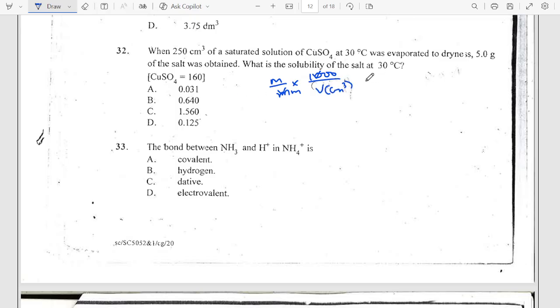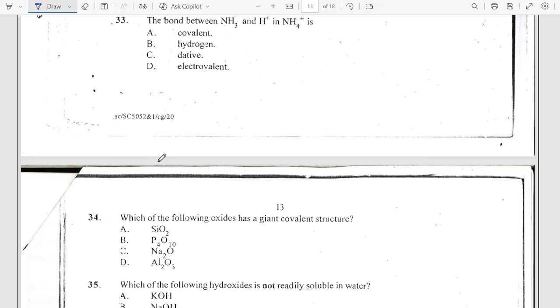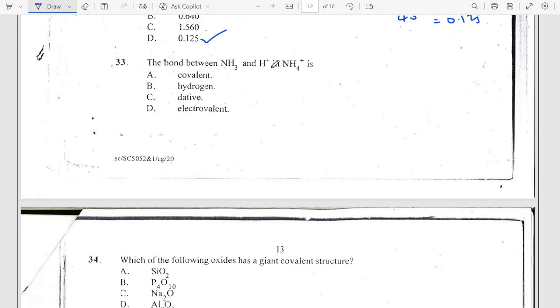Yeah, this would do. So the mass is 5.0 grams. The molar mass, according to this, is 160. Then multiplied by 1000 divided by the volume, which is 250. Okay, so this will cancel here 4 times. This will cancel here and make here 40. So the answer is 0.125, which is D. The next one says the bond between ammonia and hydrogen ion in this is coordinate covalent,